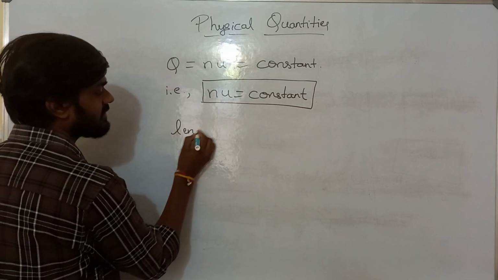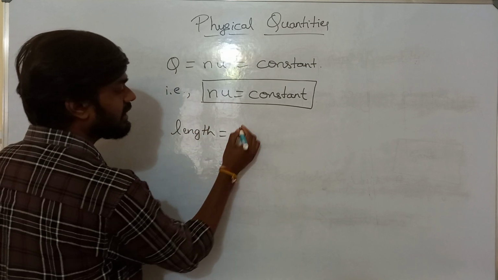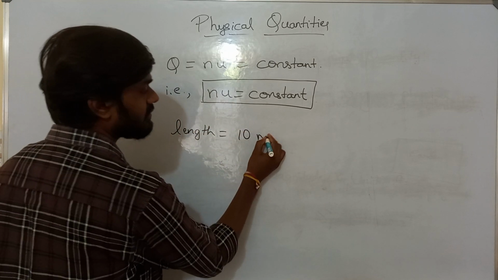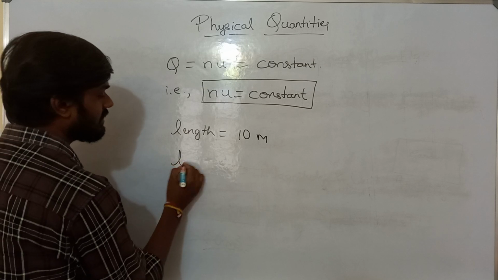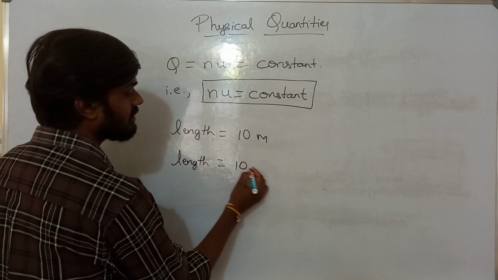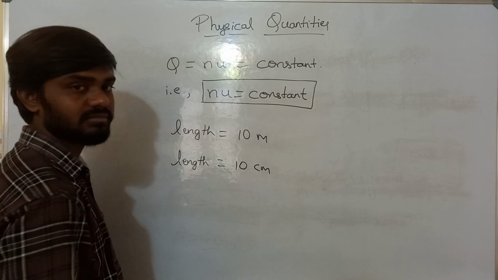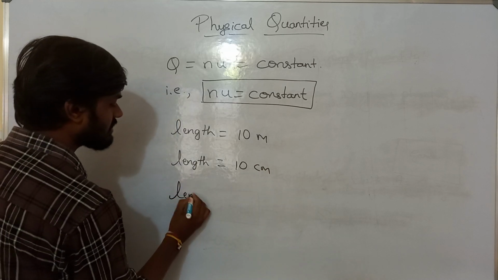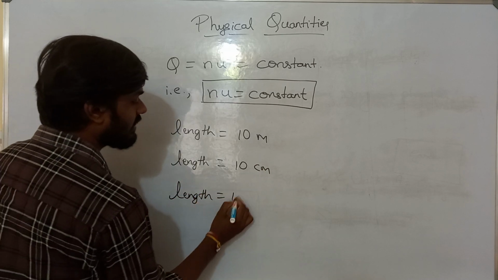Length is equal to 10 meter, or the same length is equal to 1000 centimeter, or length is equal to 100 meter.